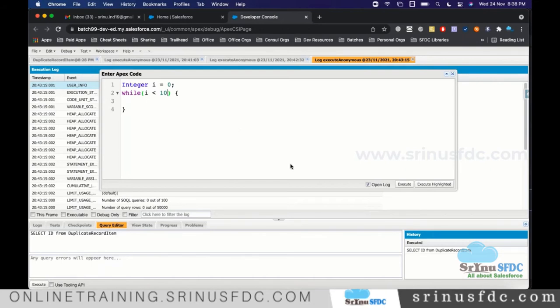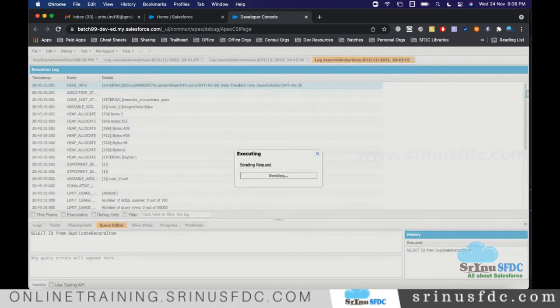Okay. Now, if you don't use increment or something and execute, what will happen? You see, maybe for 1 minute, it keeps on executing. It is like infinite. We did not increment that value. Always I value is 0, 0 less than 10. That condition will never be spoiled. The system will keep on trying to execute infinite times. And after some point of time, the system will throw an error saying CPU time limit exceeded, right?